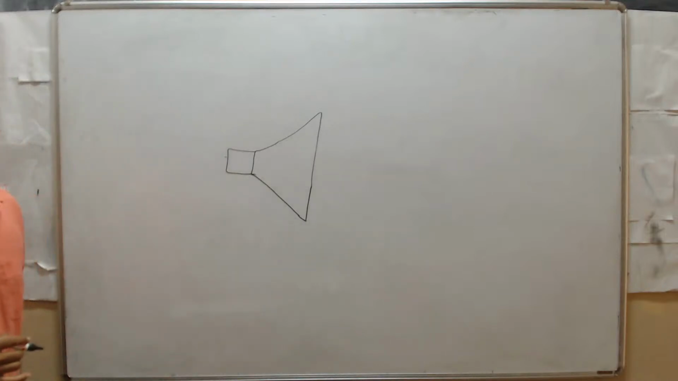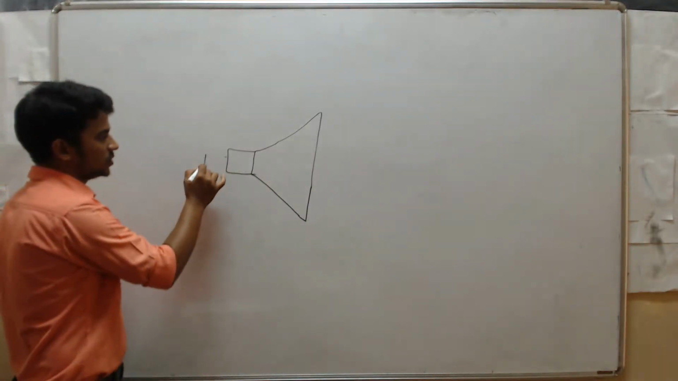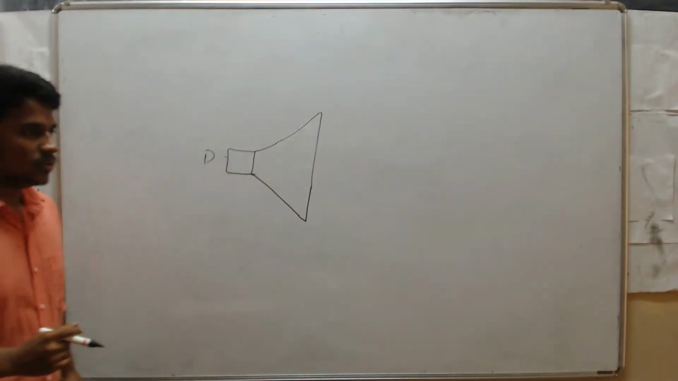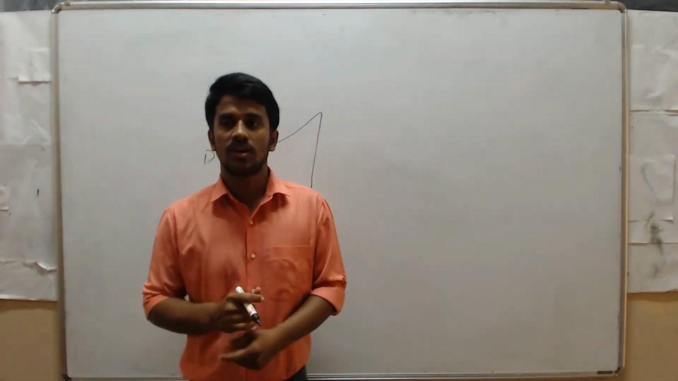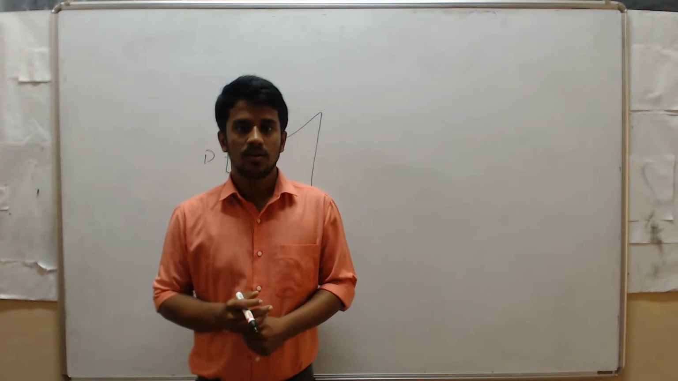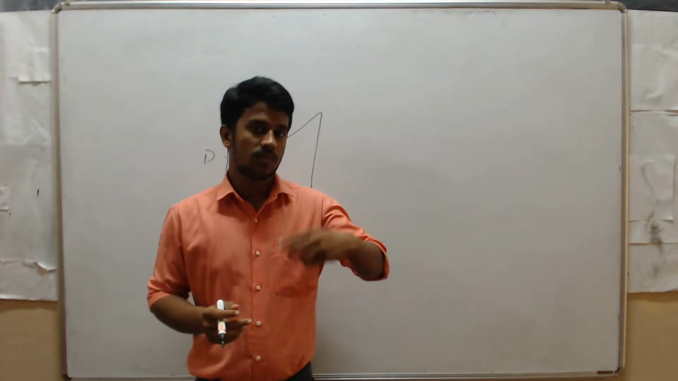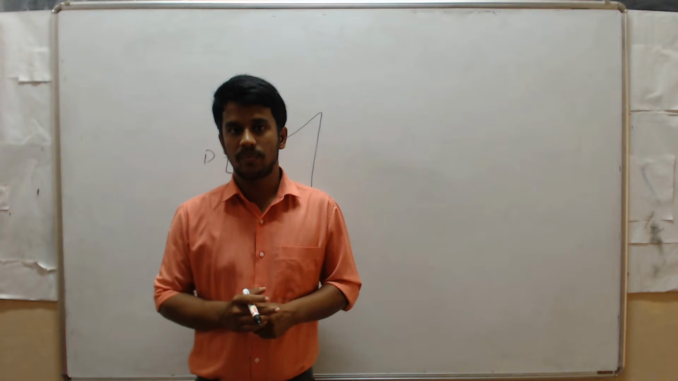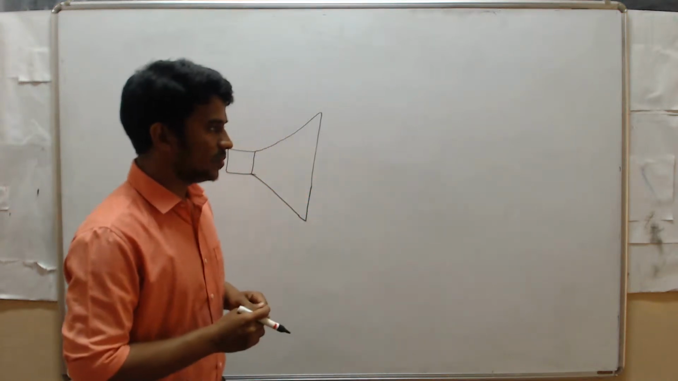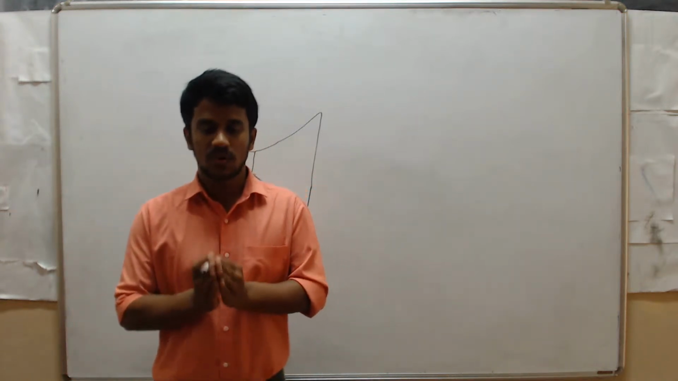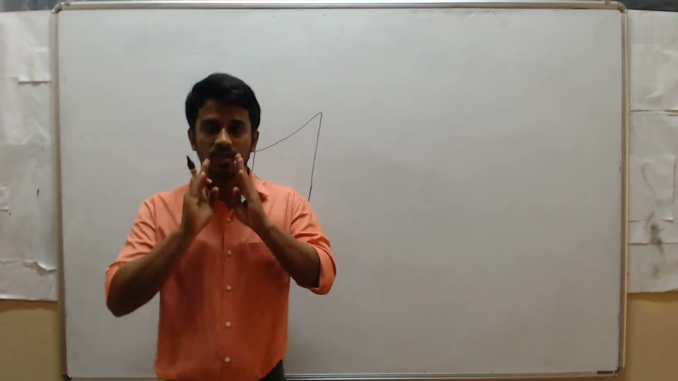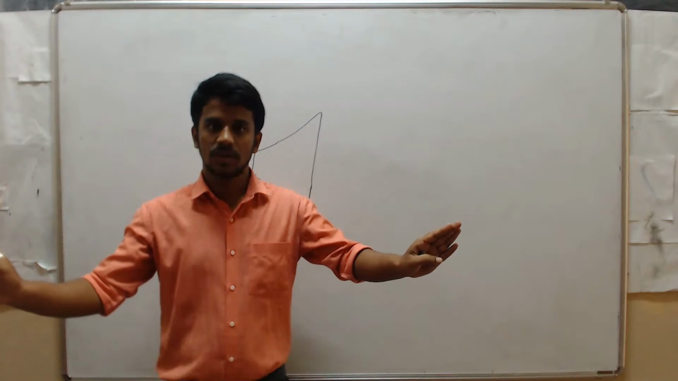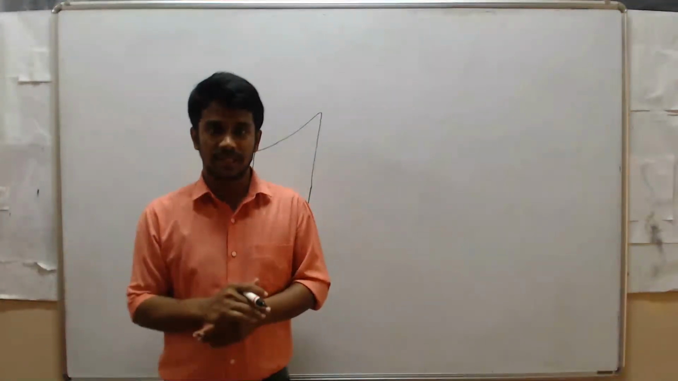Okay, this is a megaphone. If you talk in front of 100 to 200 people, your voice is not audible for them. Why? Because if you talk without using any instrument, the sound moves in all directions and won't cover a longer distance.